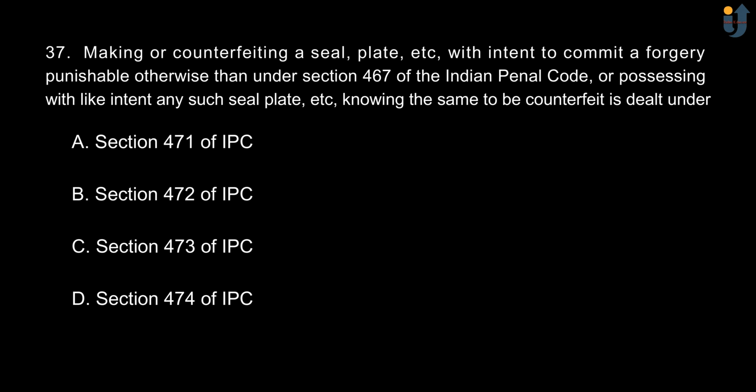Option B, section 472 of IPC. Option C, section 473 of IPC. And option D is section 474 of IPC. The correct option is option C, section 473 of IPC.